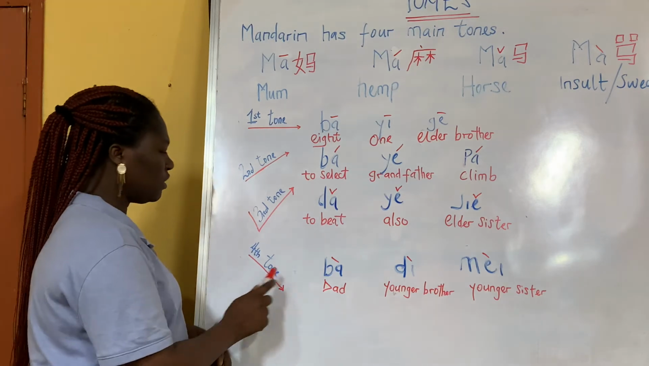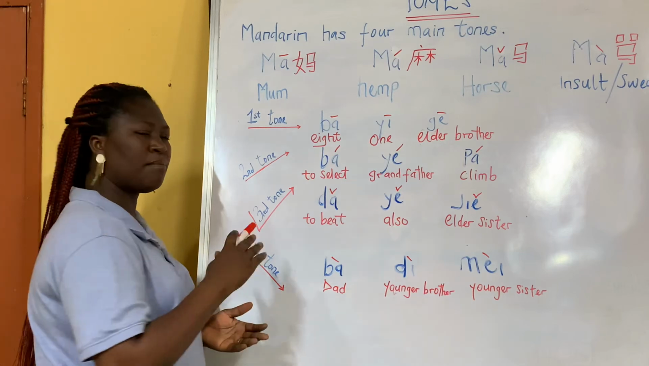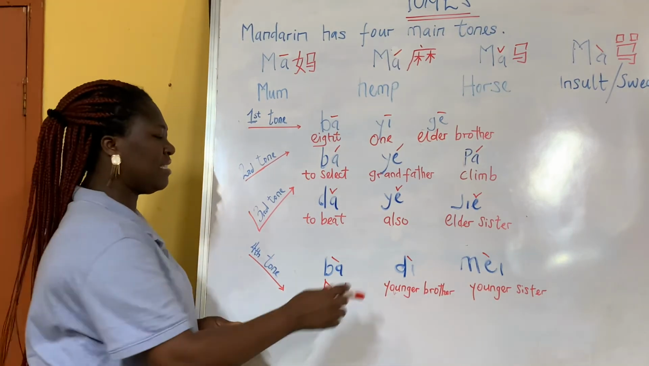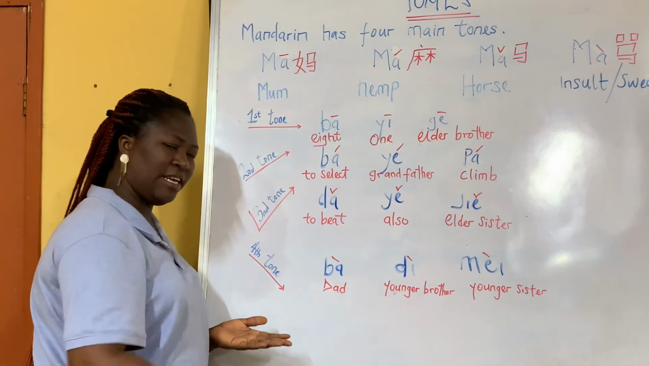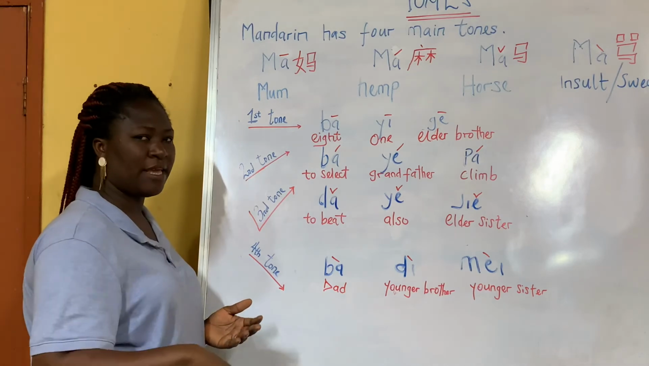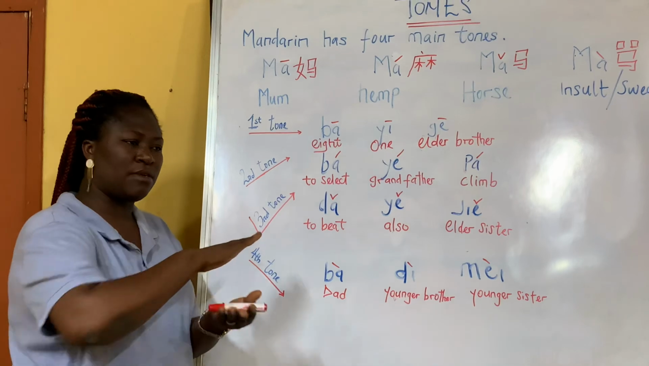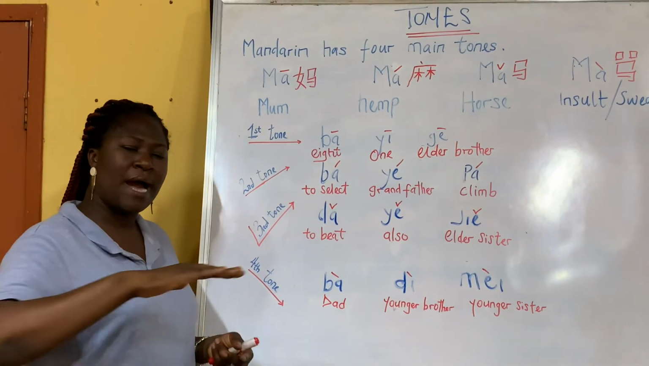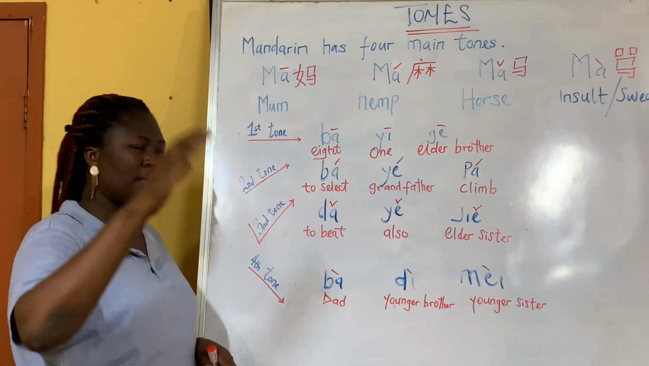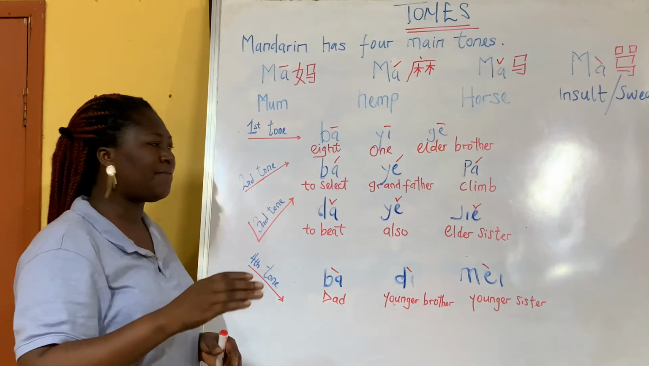Okay, for the fourth one we have ba, which is baba, which is dad. And the next one, didi. And the next one is mei. So you see the tones, they have their demonstration. The first one, ma, flat tone. Ma, rising tone, which is the second. Ma, the third. And the fourth, ma.